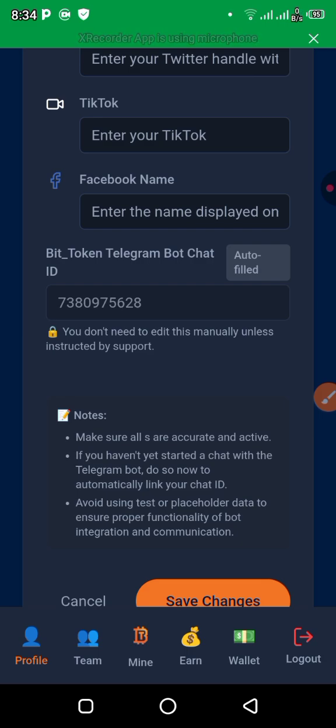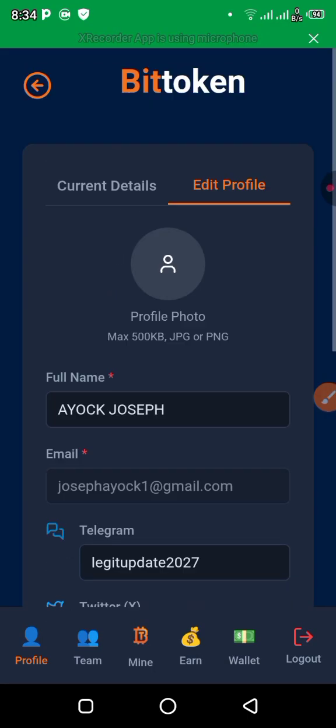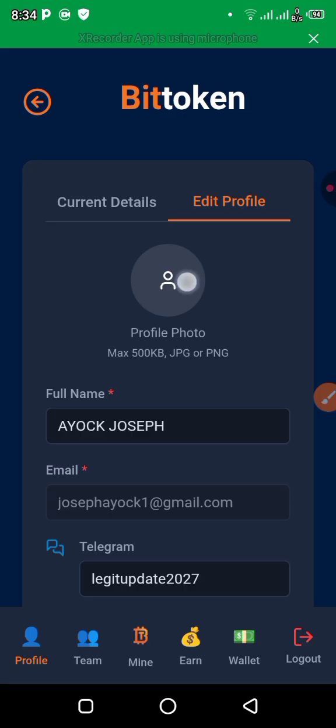Avoid using test or placeholder data to ensure proper functionality of bot integrity and communication. So if you put everything together, you can click on save. You can also add your profile picture here.